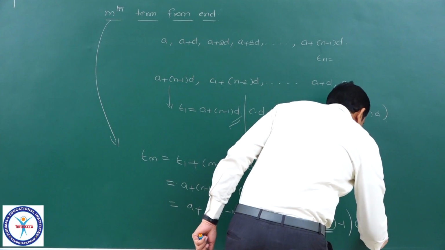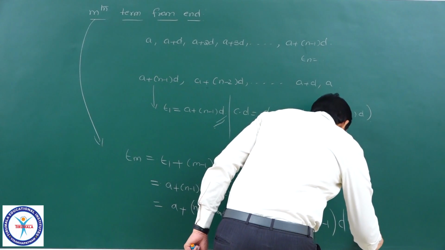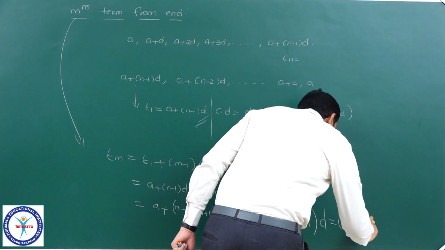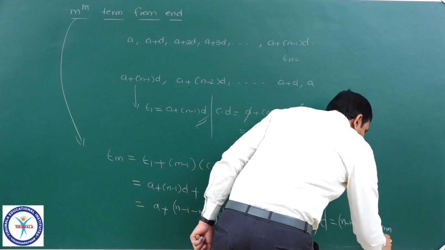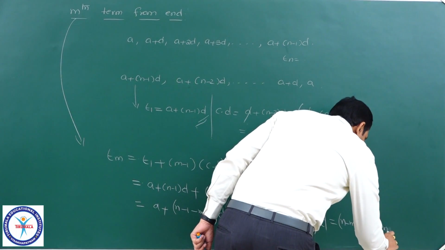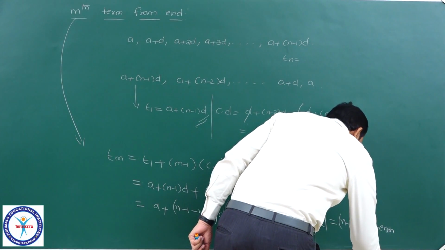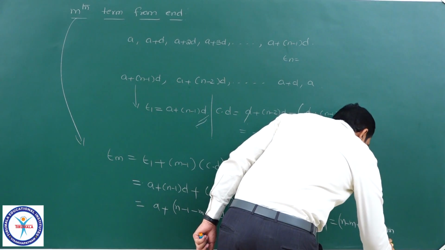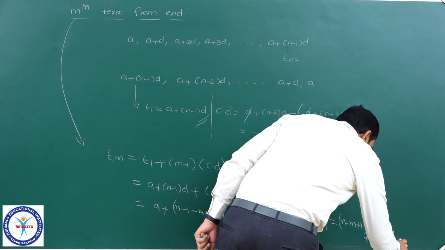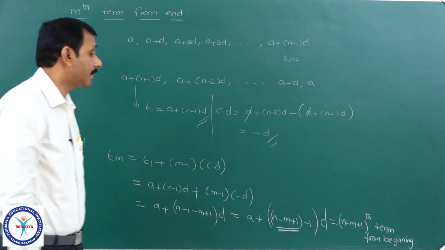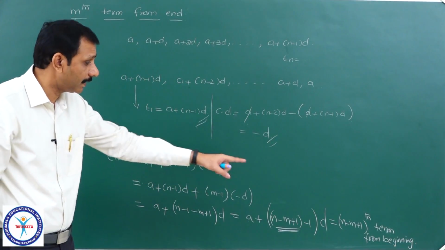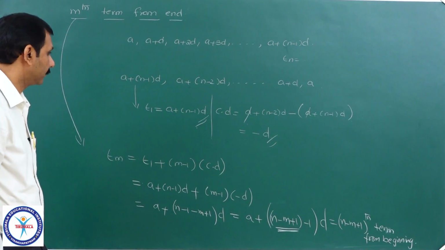That is the (n minus m plus 1)th term from the beginning.